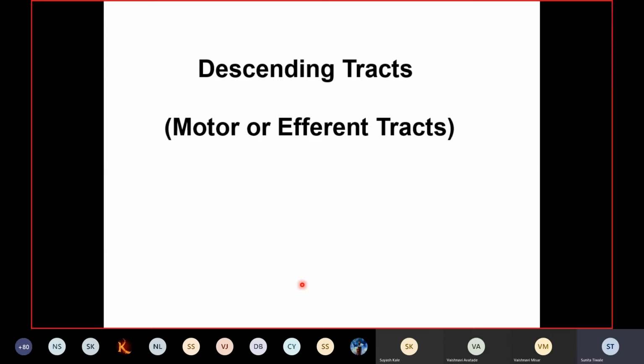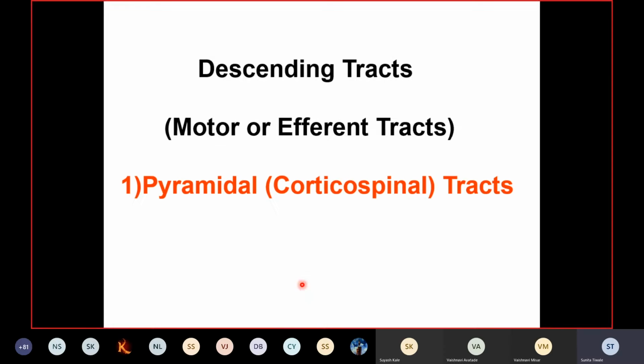Now these neurons which bring this information to the lower level in the central nervous system, either from the cortex or subcortical areas, do so through a bundle of axons. So these axons are called the descending tracts. These descending tracts produce some motor response, in the form of contraction of a group of muscles, which will lead to the movement of that part of the body.